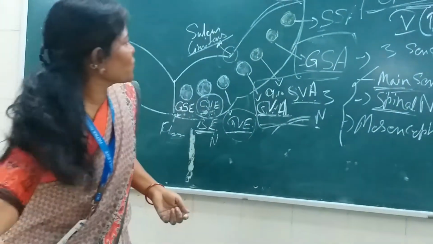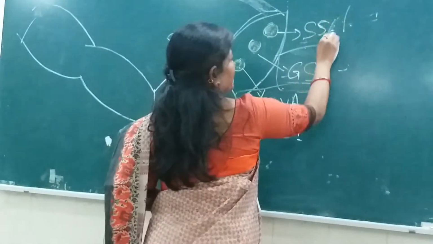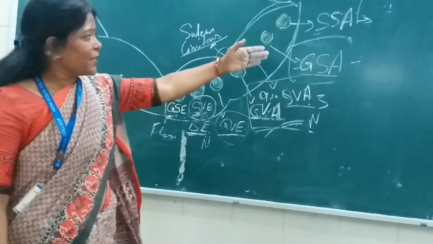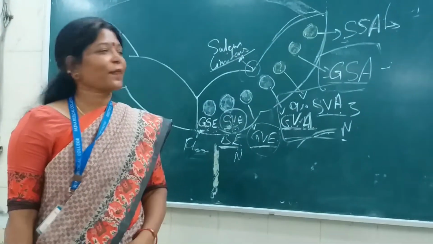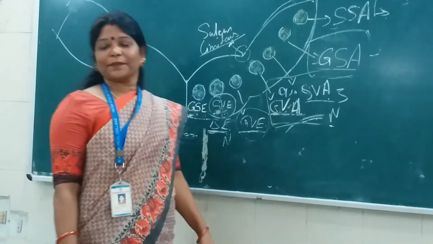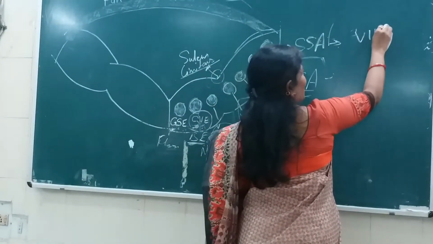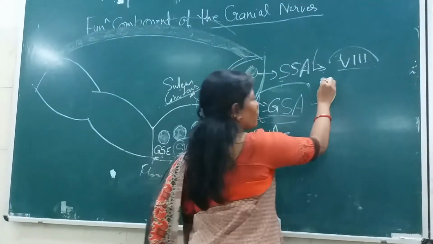The functional component is what? What is that? Special somatic afferent. In this, what are the cranial nerves listed? Tell me. It is the 8th cranial nerve, that is the hearing, vestibulocochlear.